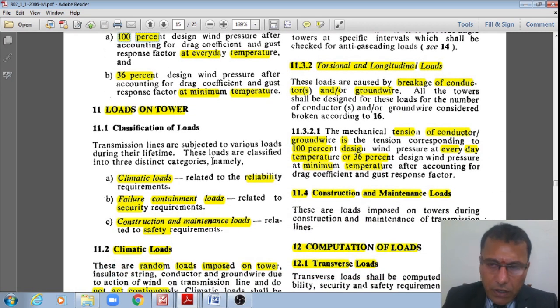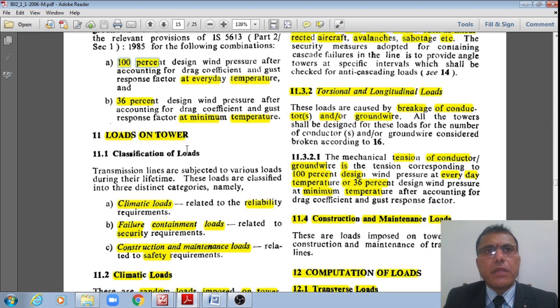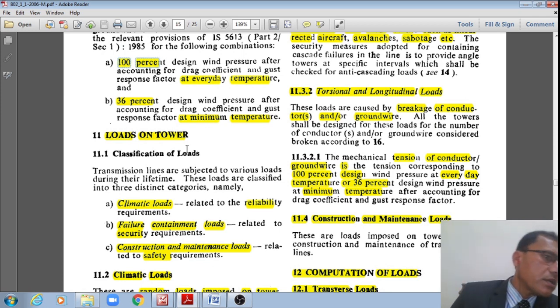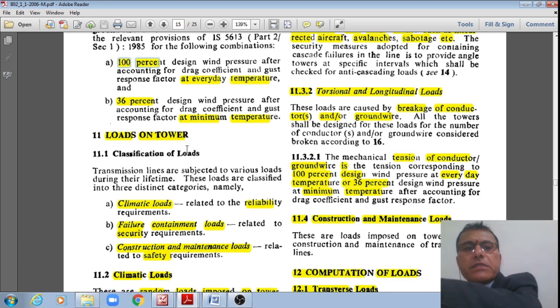Once we take the loads, the temperature as well as wind effect, student, now I'll move to the loads, right? Now the first one is the loads on the towers, right?